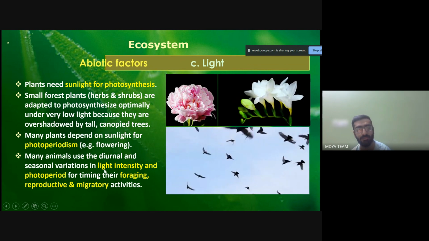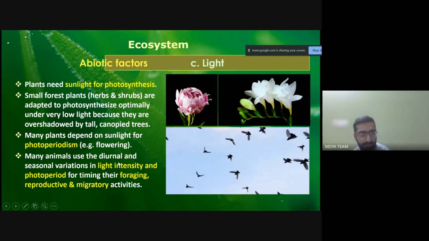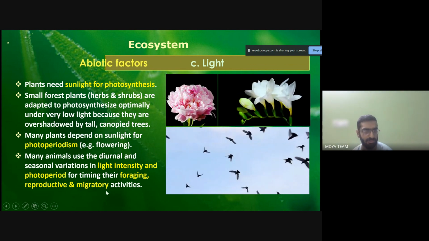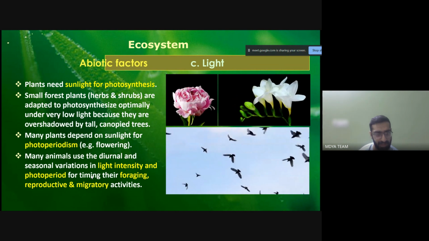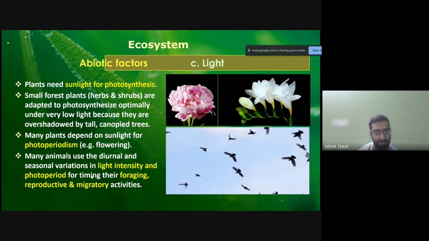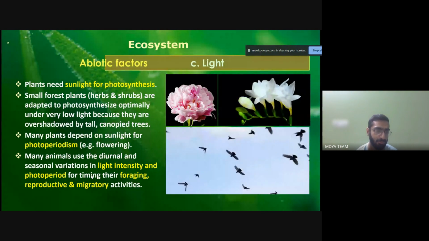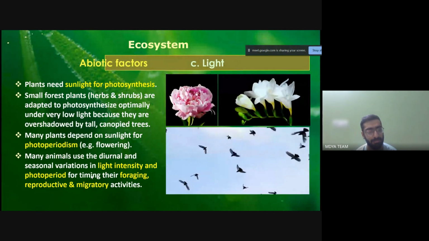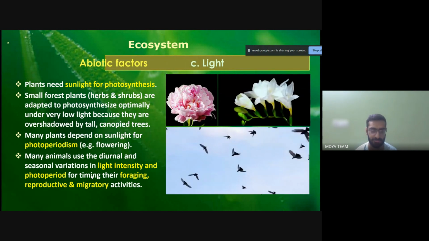And many animals use the diurnal and seasonal variations in light intensity and photoperiod for timing their foraging, reproductive, and migrating activities. The photoperiod is the duration for which the sunlight is incident on that organism. So that helps in the migratory activities, the foraging, and the reproductive activities of animals and plants.